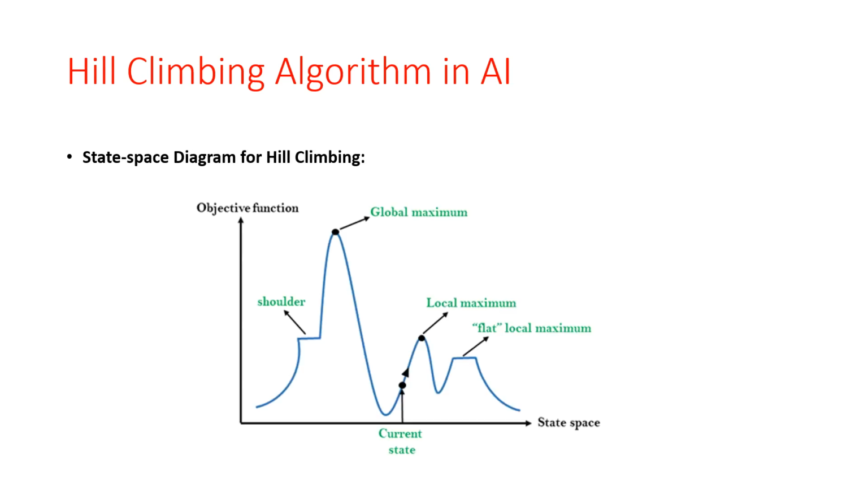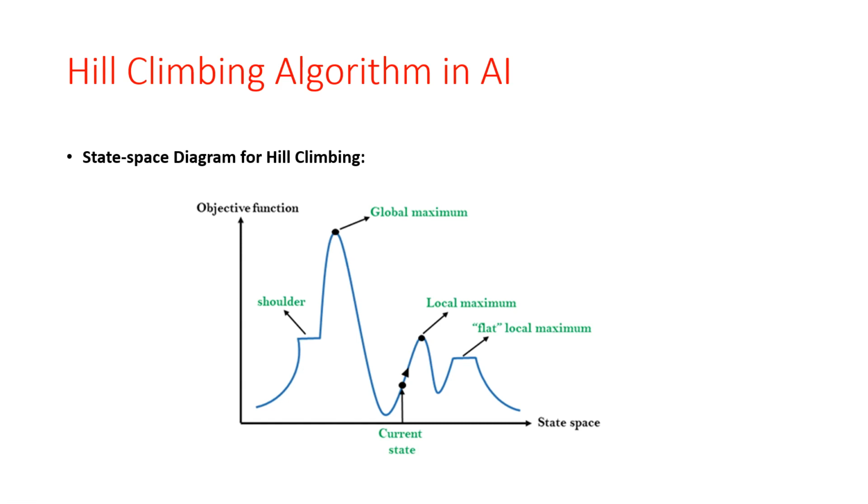So the next thing is the state space diagram for hill climbing. Okay, so how does this hill climbing algorithm work? This is a state space diagram landscape, and it is a graphical representation of the hill climbing algorithm, showing the graph between the various states. So these are the different states of the algorithm, and we have the objective function also.